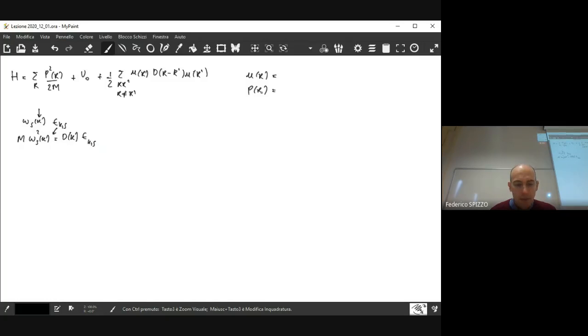So if we consider U of R, it can be expressed in terms of the oscillation vectors.